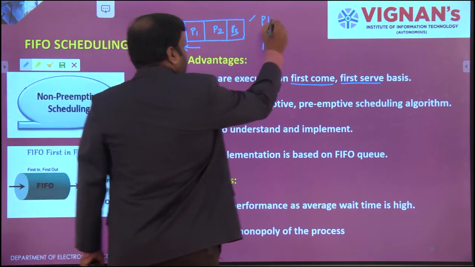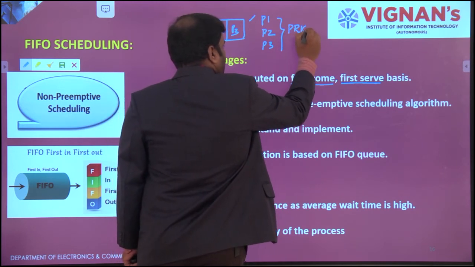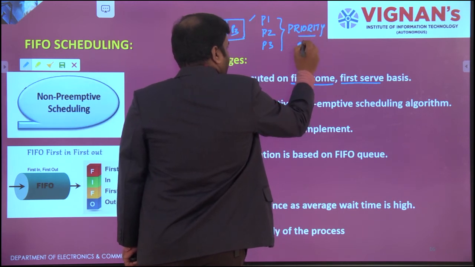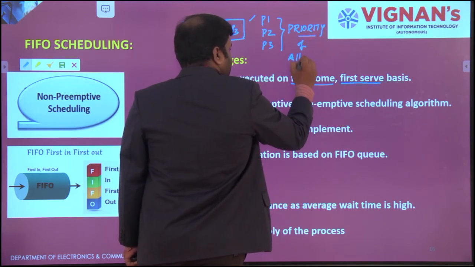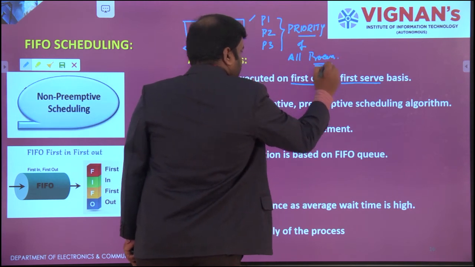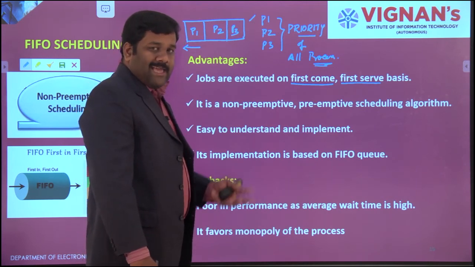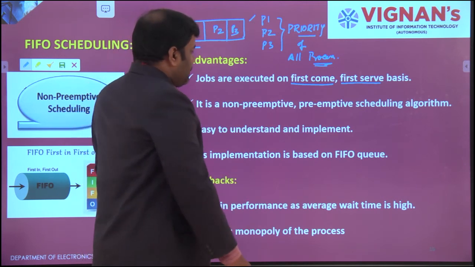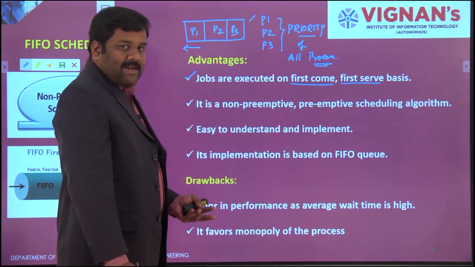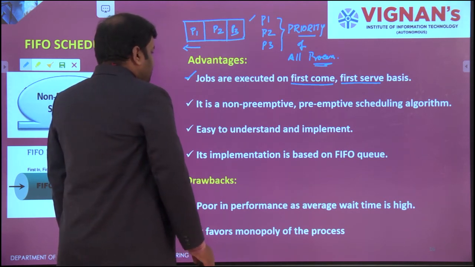It won't bother about the priorities of all processes, or how many processes are available, or the individual process priority. It won't consider that. That is the first advantage of execution. It is an advantage because it won't wait, reducing the operation time.